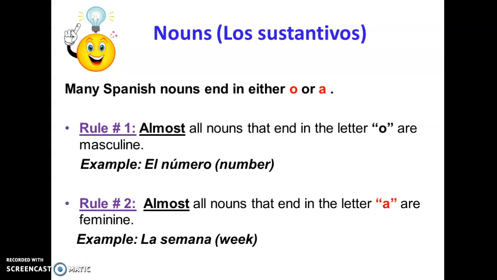Rule number 1: almost all the nouns that end in O are going to be masculine. Almost, because there are exceptions. This one follows the rule, that's masculine. Rule number 2: almost all nouns that end in A are feminine. But again, there are exceptions. Semana, la semana. Here, our noun is feminine.